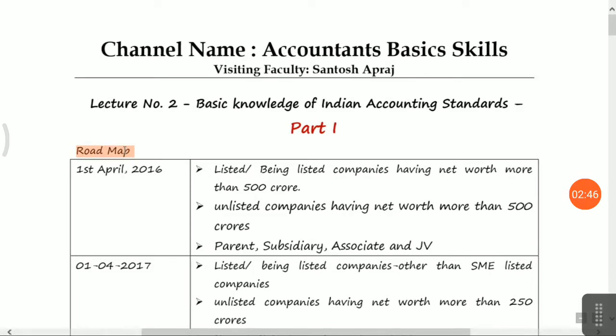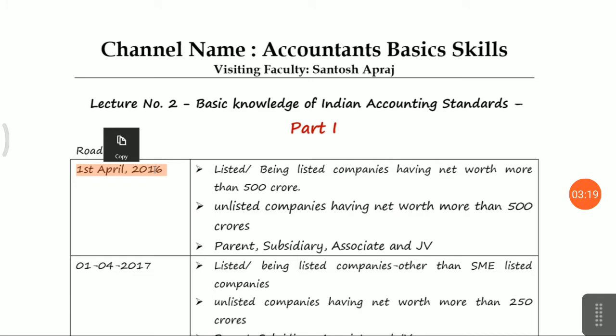When Indian accounting standard became applicable to financial statements, the first year was 1st April 2016. You have to present your financial statement in Ind AS format. However, as per Indian accounting standard 101, for first time preparation of financial statements, you have to prepare three balance sheets. The period begins from 1st April 2016, but your previous year should comply with the Indian accounting standard.